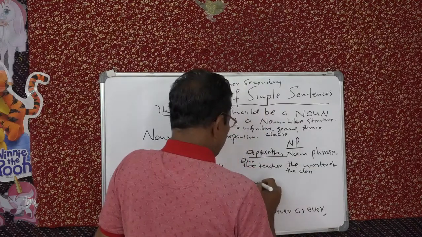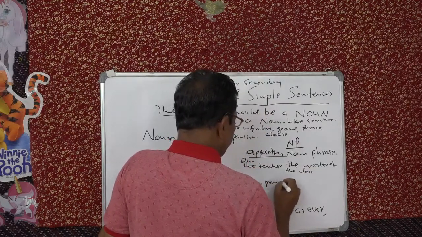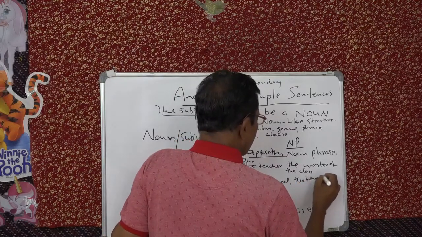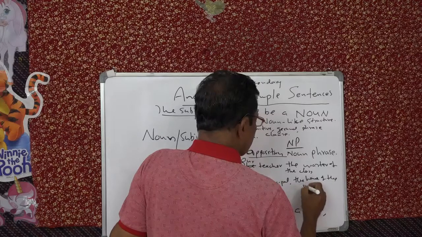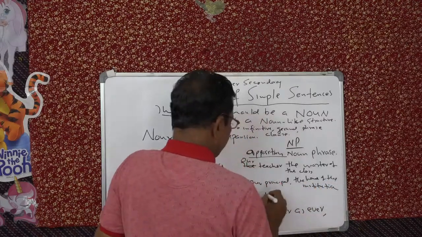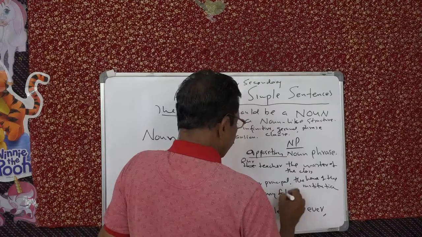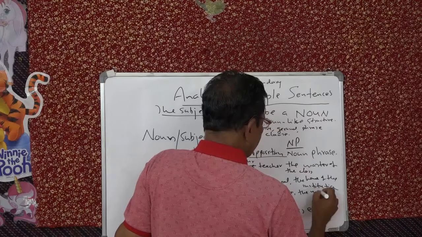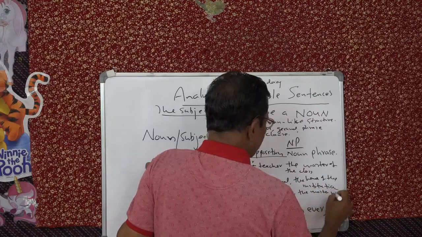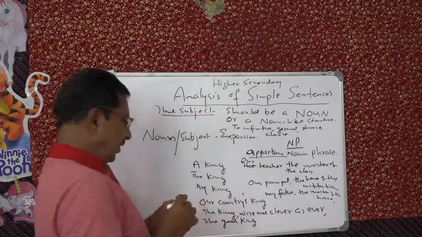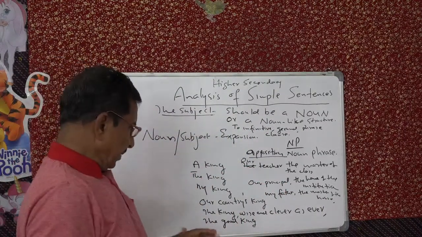Our principal, the head of the institution. My father, the master of the house. So this is explaining, further giving information about it.